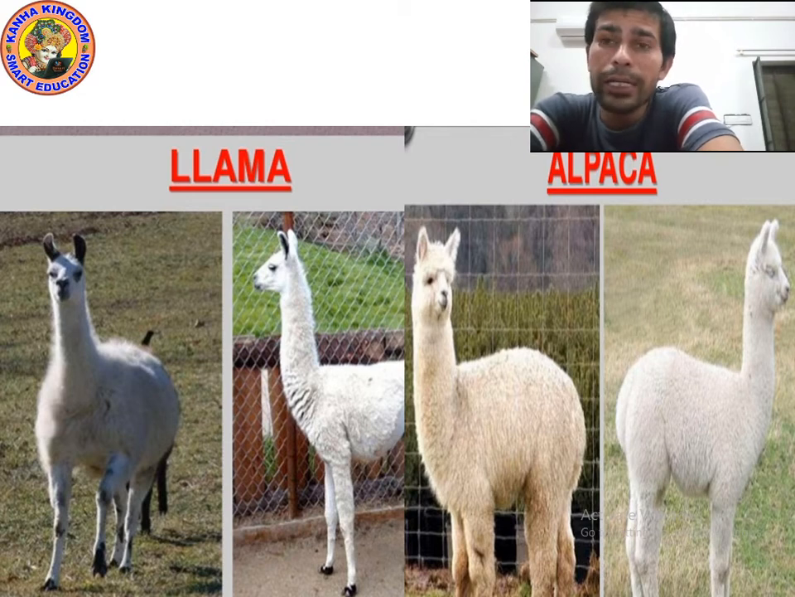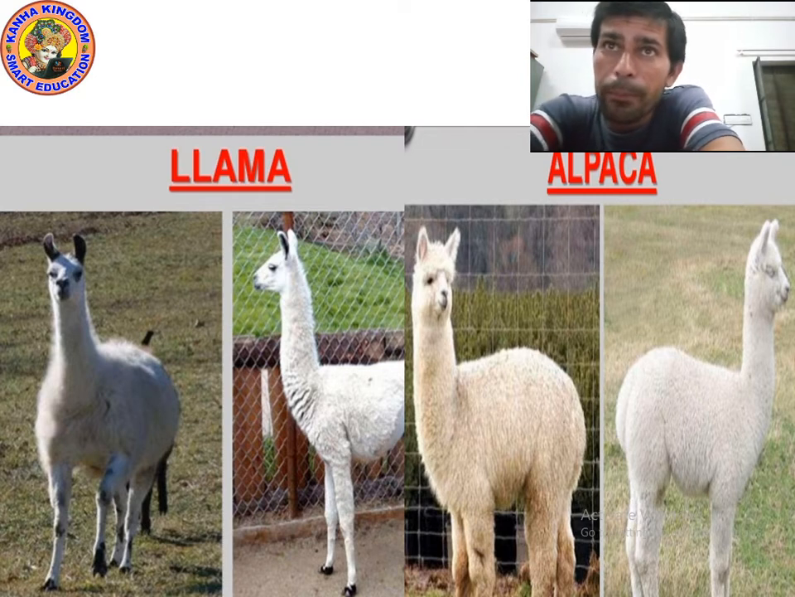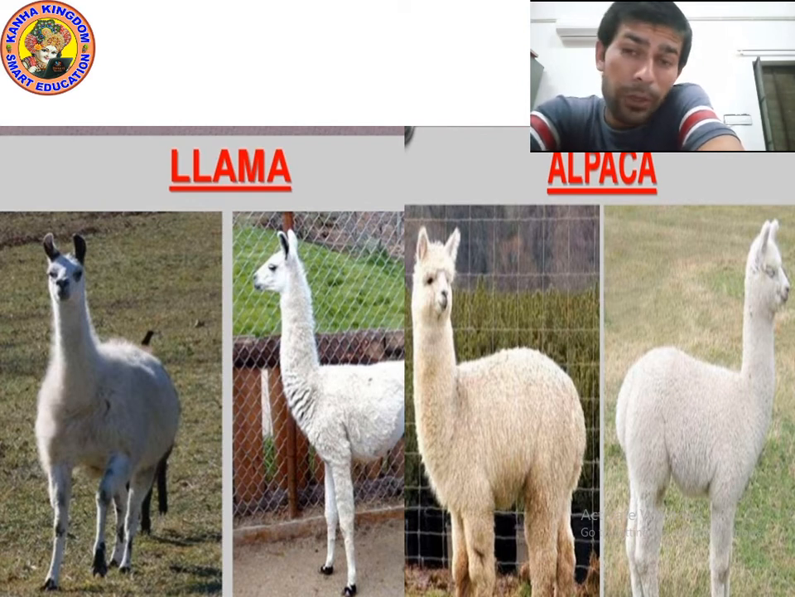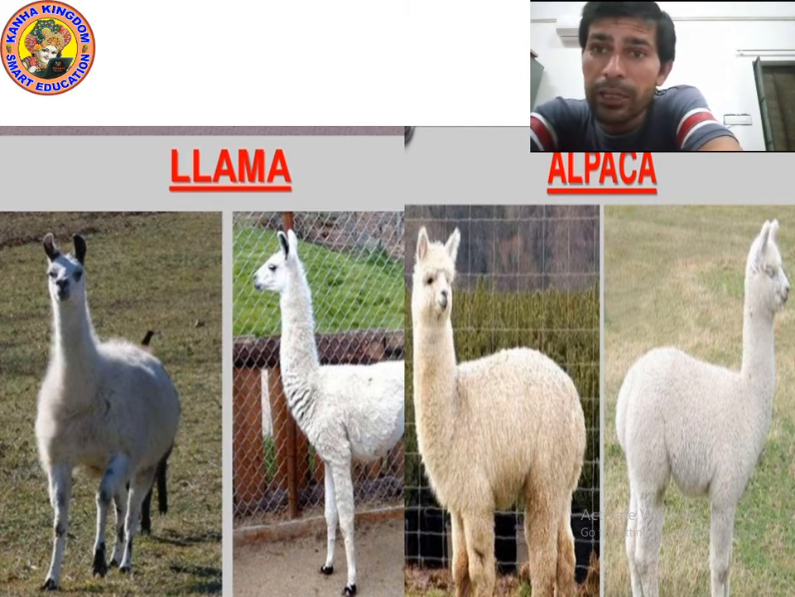And they are found in South America. Do you know they are found in South America? Yes. So look at their shape. What do you think about their shape? Their shape is different from Indian sheep. Their body is different from Indian sheep. And one more point I want to tell you, llama and alpaca give more wool.